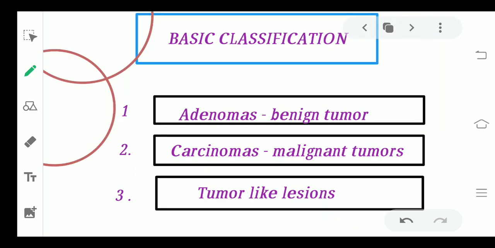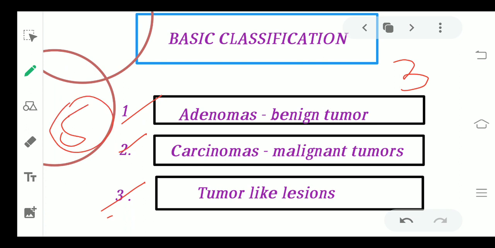Starting with the basic classification, the first thing you need to understand is that there are three families. All of these three families are joint families. They have more than five members in them, except the third one.